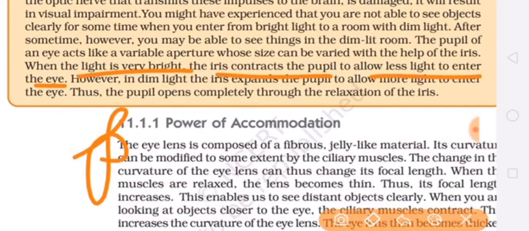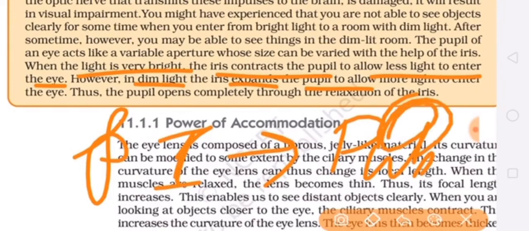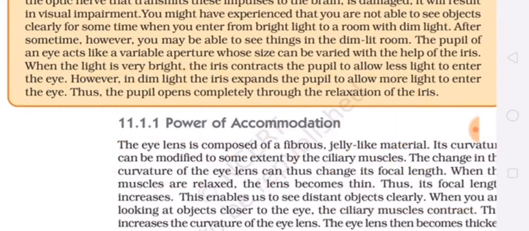So this part is very, very important. You have to learn that when light is very bright, the iris contracts, the pupil becomes small and less light will enter the eyes. When light is dim outside, then it will expand, the pupil will open more and more light will enter the eyes, and we are able to see in the dim light also.